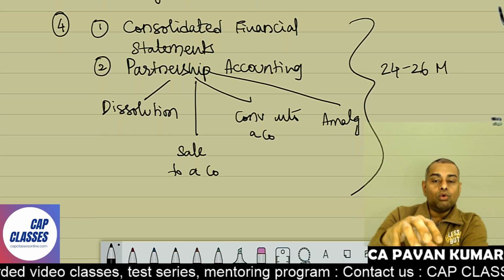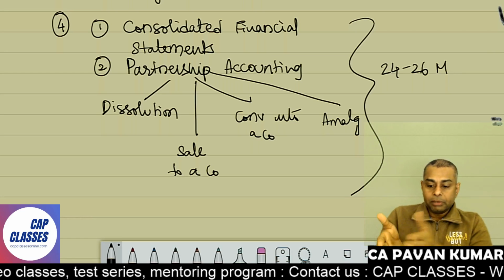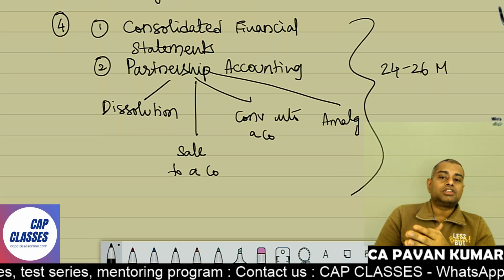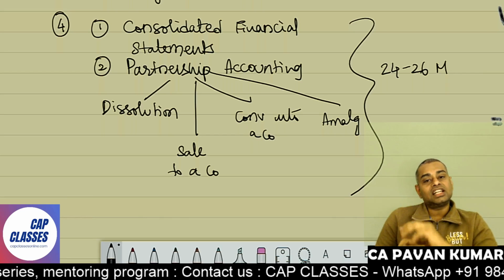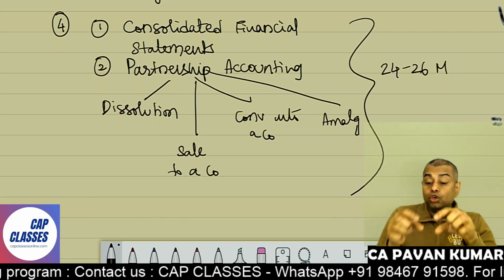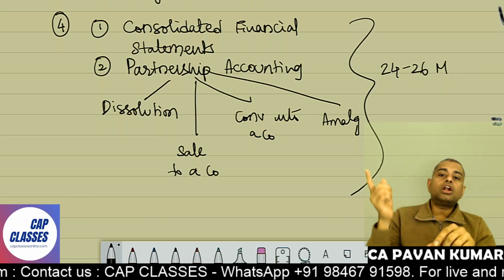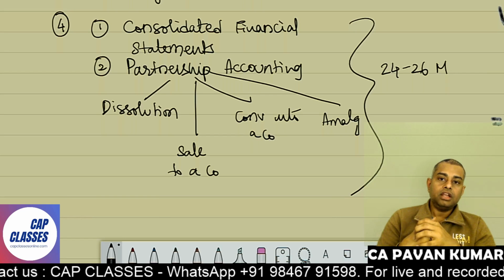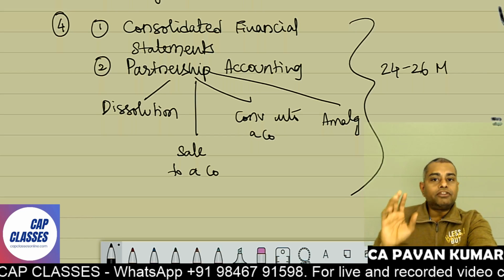It is not how consolidation happens in the real world, because this is accounting standards consolidation. Now Ind AS consolidation came, IFRS consolidation came, which is completely different. But this is the basic. Unless you know this consolidation, you cannot learn the other one. You understand? So that is the reason we have to learn this.